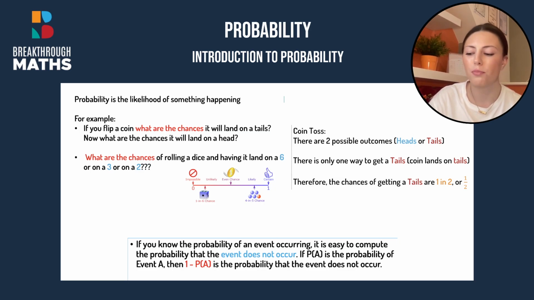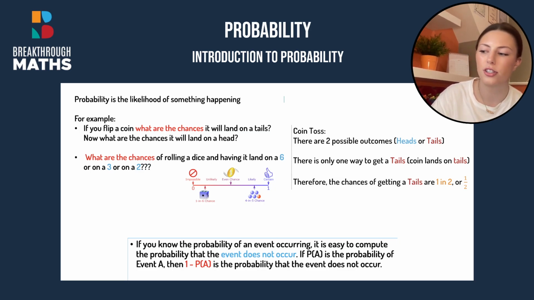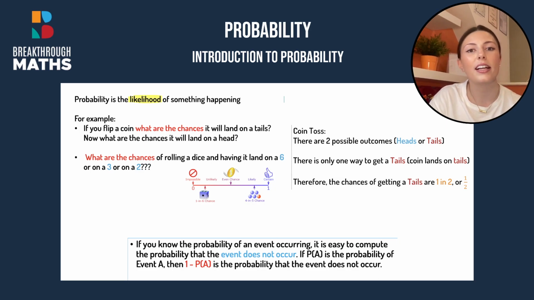So first of all, probability is the likelihood of something happening. What this can mean is the likelihood that you will pass a test, the likelihood that it will rain. All of these are probabilities. So for example, if I told you the likelihood that you will pass your next test in school will be 8 out of 10, that is a probability.